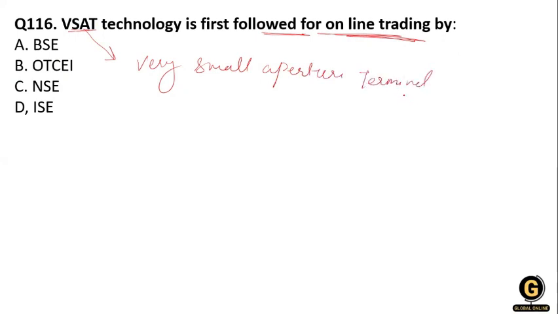This is a small-size earth station used to transmit or receive data, voice, and video signals over a satellite communication network, excluding broadcast television. The transceiver sends and receives signals to the satellite transponder in the sky. This is used by the NSE, the National Stock Exchange.